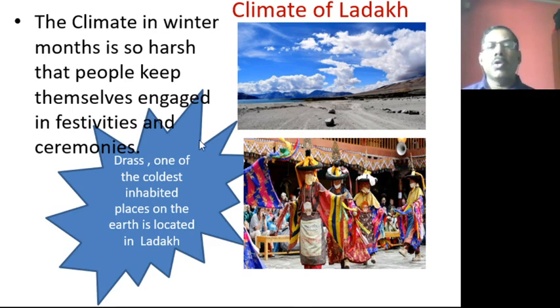And another important thing, Dras, one of the coldest inhabited places on earth, is located in Ladakh. It is the coldest place, called Dras.